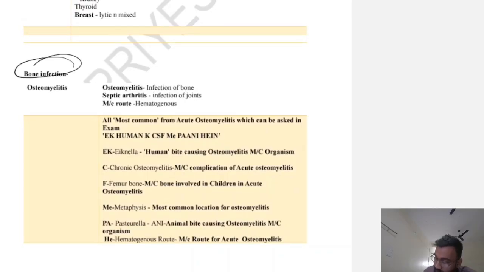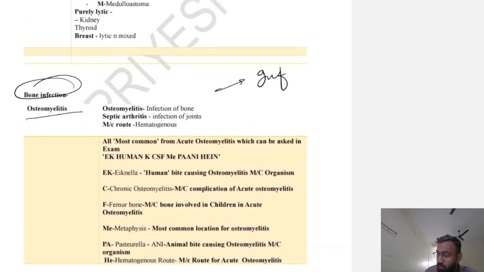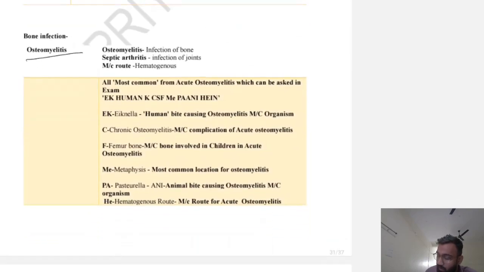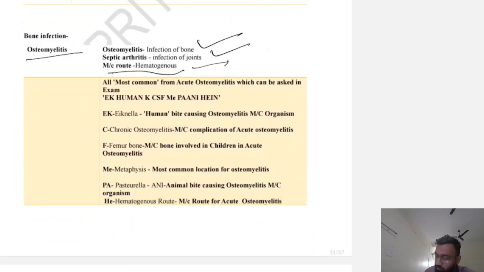Now the bone infection. Infection can be anywhere. If it is in bone, it is known as osteomyelitis, which is infection of bone. If the infection is in a joint, then it is septic arthritis. The most common route is hematogenous.